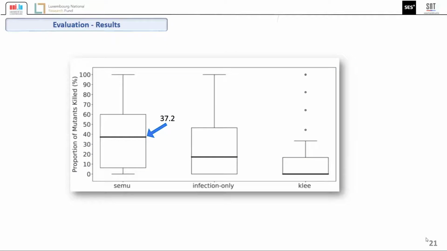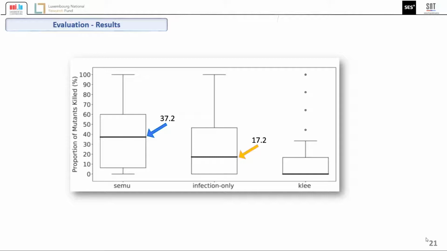Here are the results. This box plot shows the proportion of stubborn mutants killed by each of the 3 compared techniques. We observe that SEMu kills more stubborn mutants than KLEE and infection-only. The difference is more than 20%, and it is statistically significant. This shows that SEMu heuristics to control the propagation are indeed beneficial to achieve higher mutant killing effectiveness.